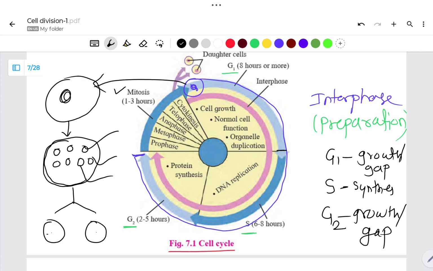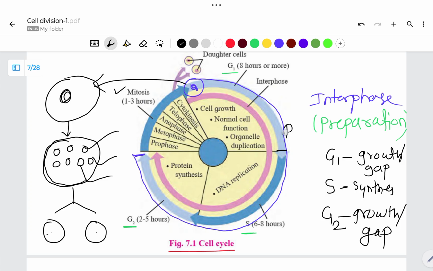Inside the cell, different types of organelles are present, like mitochondria, chloroplasts, and lysosomes. These organelles undergo duplication during the G1 phase.